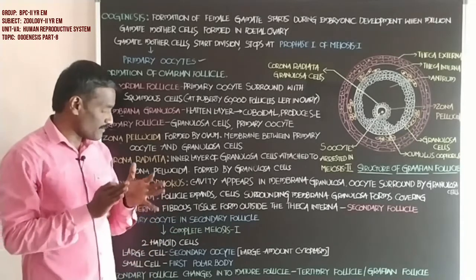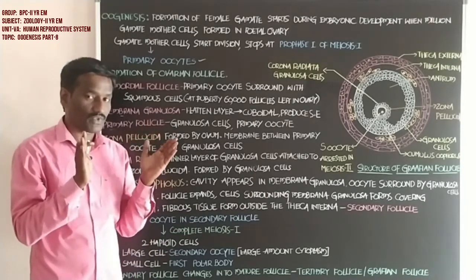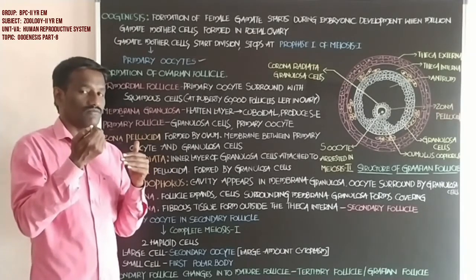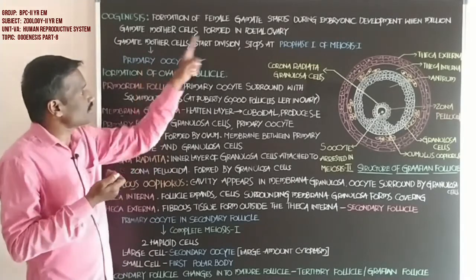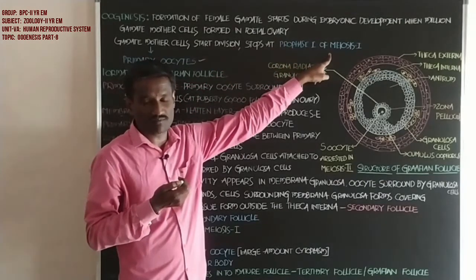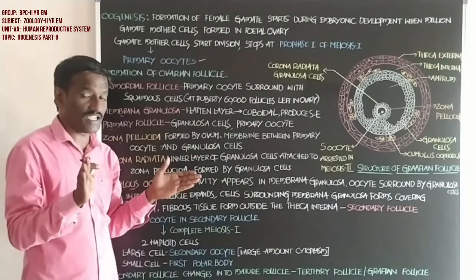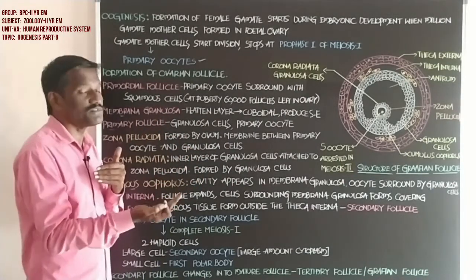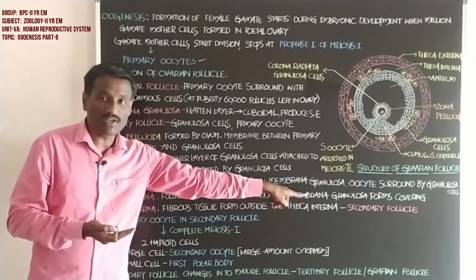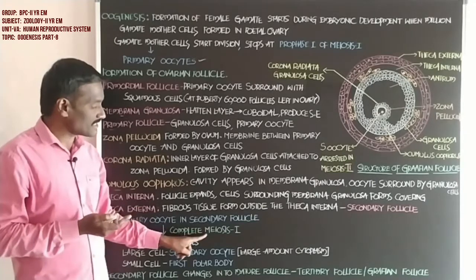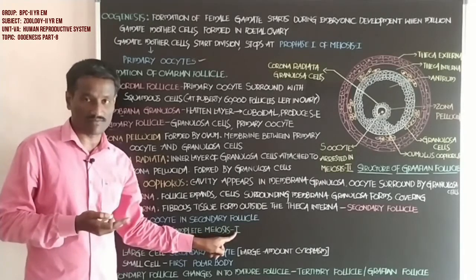This primary oocyte is arrested, stopping at prophase 1 of meiosis 1. At this stage, when it develops into the secondary follicle, the primary oocyte completes its meiosis 1.